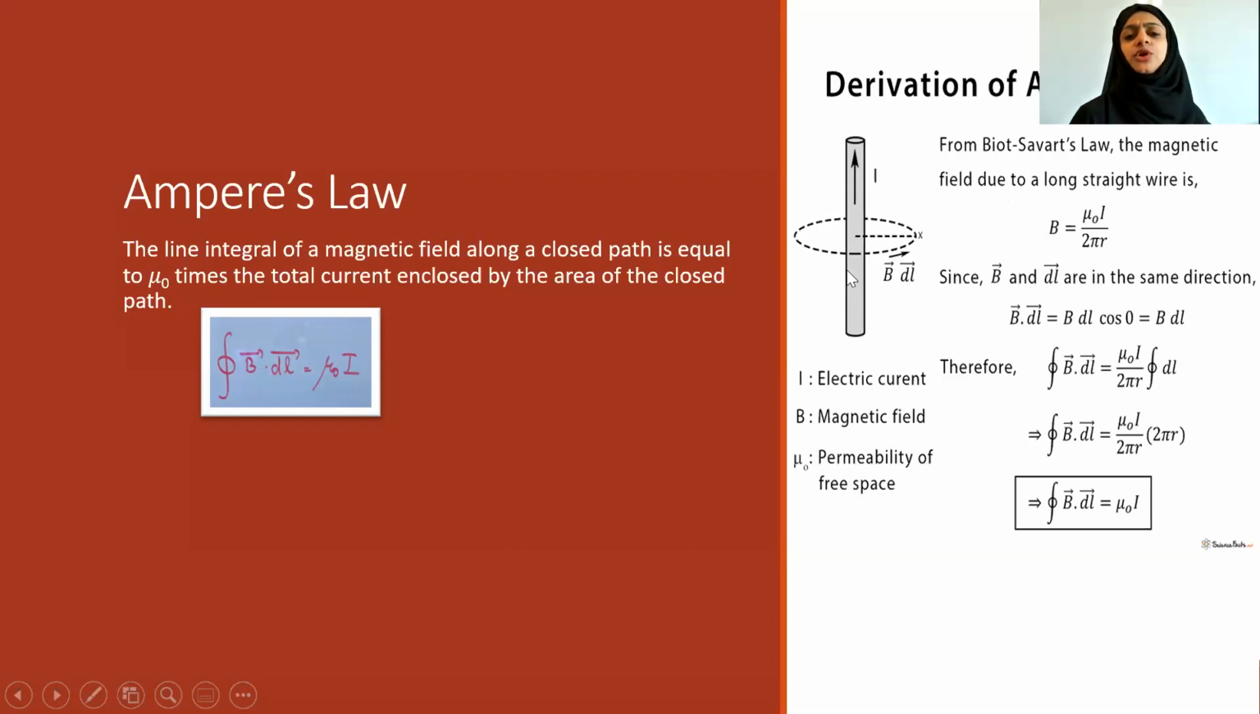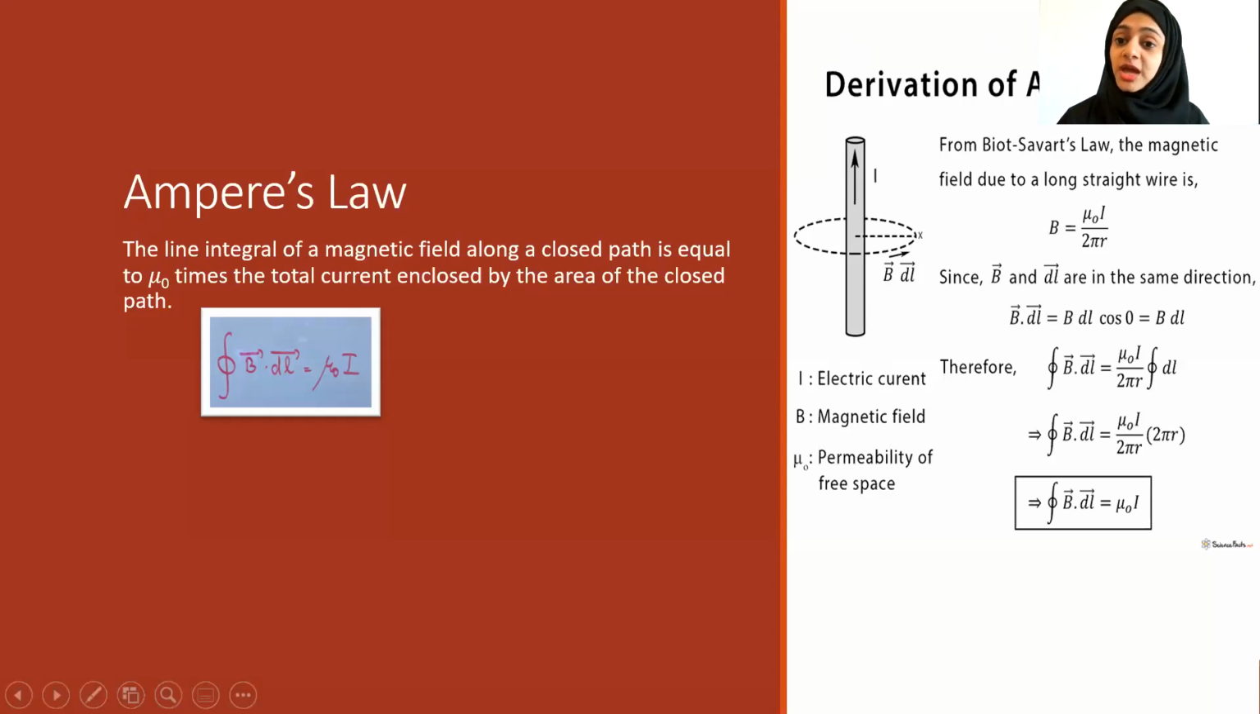Now, if you have 3 or 4 wires here, you can take a big circle that encloses all those conductors. That is the difference from Biot-Savart law. Biot-Savart law gives you only the magnetic field due to a single straight current-carrying wire. Suppose you have a complex set of conductors in different shapes, then you cannot use Biot-Savart law.